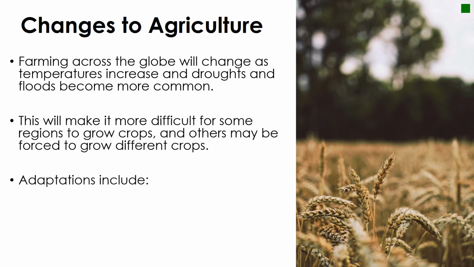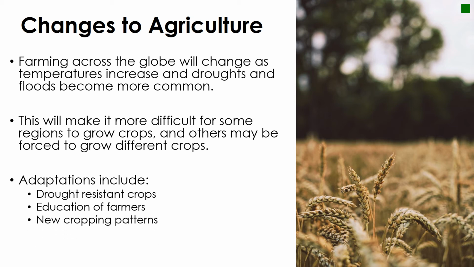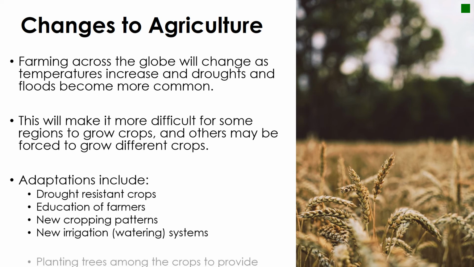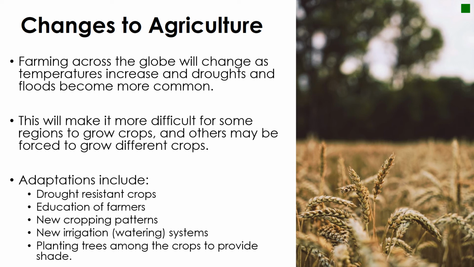Some adaptations to the way that crops are grown and the types of crops that are grown include drought-resistant crops that can withstand longer times without water, education of farmers on how to get the best practice and yield the best crop results, new cropping patterns such as changing the planting dates of certain crops so the soil doesn't become exhausted, new irrigation or watering systems to maximize the efficiency and not waste water, and even planting trees among the crops to provide shade so that plants don't become dehydrated.